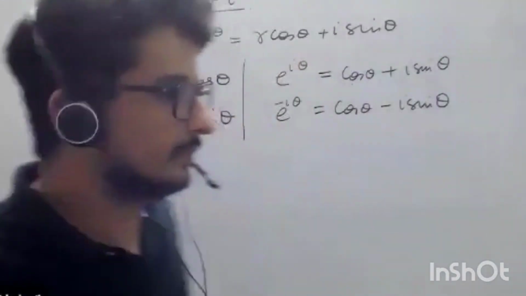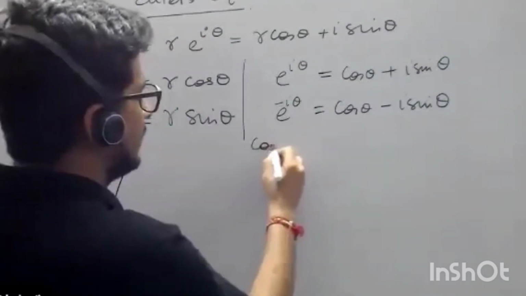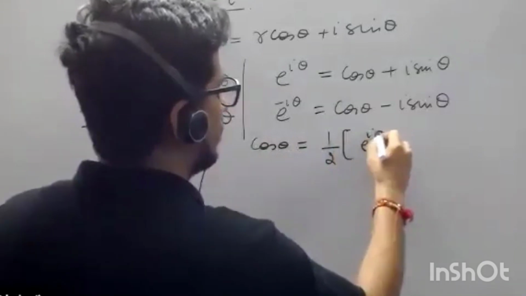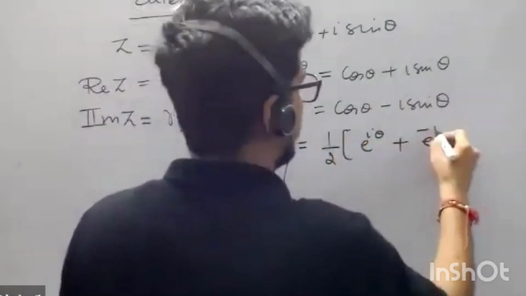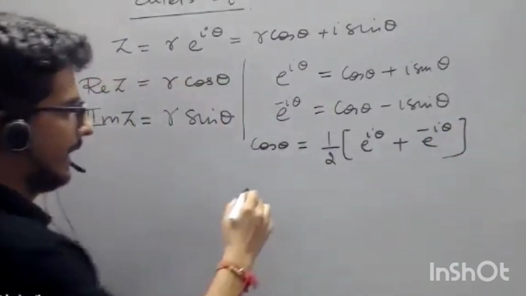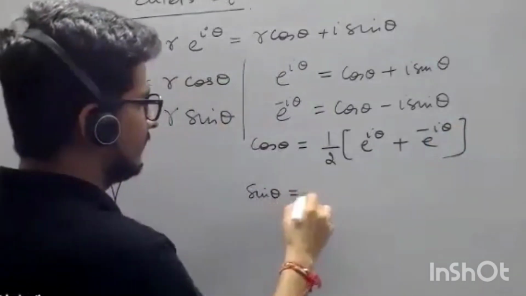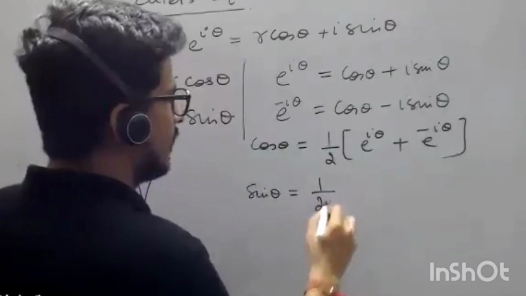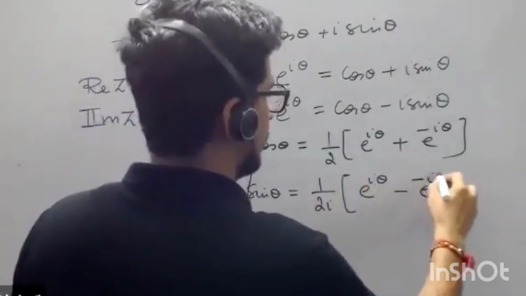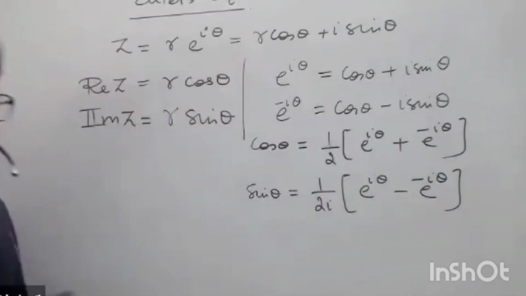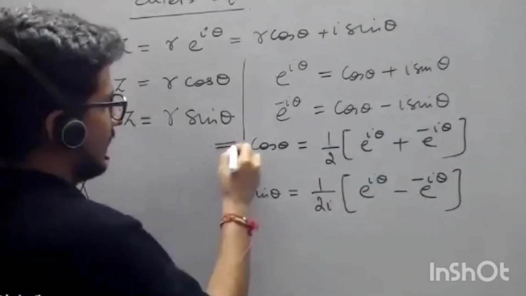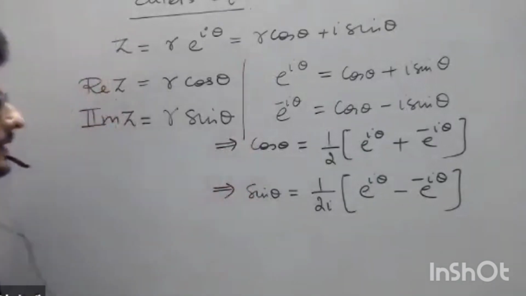So cos theta will become 1 by 2 into (e to the power i theta plus e to the power minus i theta), and sin theta will become 1 upon 2 iota into (e to the power i theta minus e to the power minus i theta). Okay? So these are two very, very important formulae that we will be using.